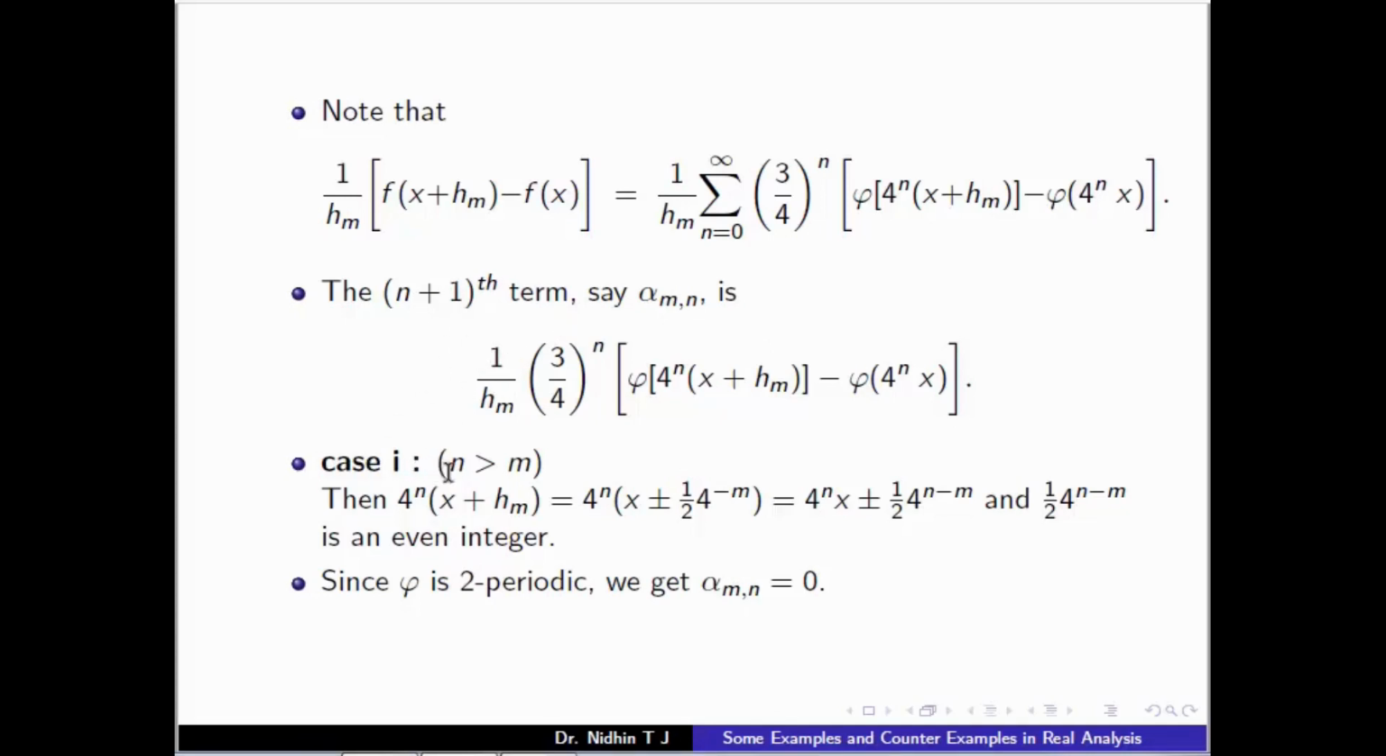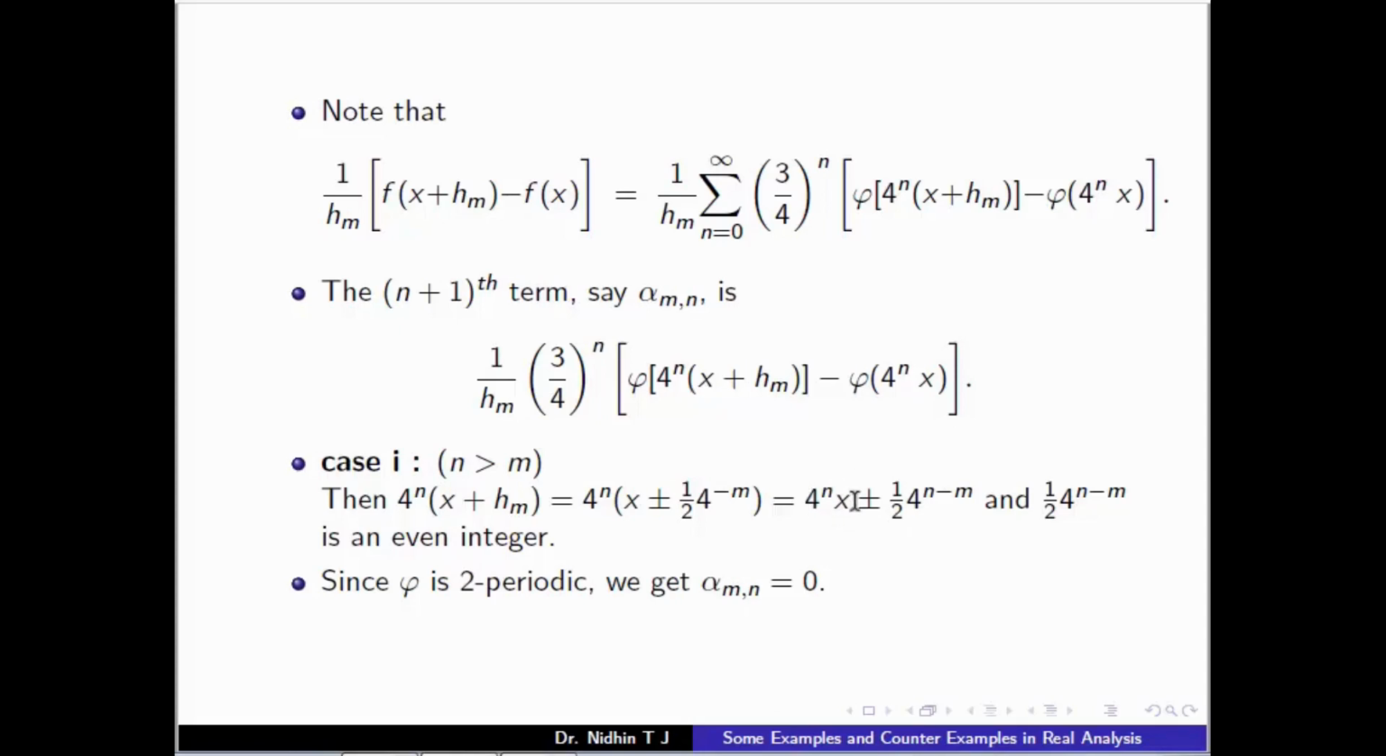So for n greater than m, note that the point 4^n(x + h_m), where h_m is plus or minus (1/2)4^(-m), will be 4^n x plus or minus (1/2)4^(n-m). If n is greater than m, 4^(n-m) is a multiple of 4, so 1/2 times this will be an even integer.